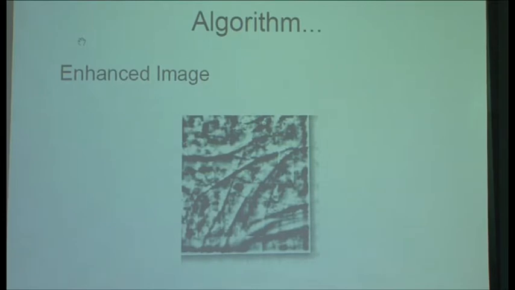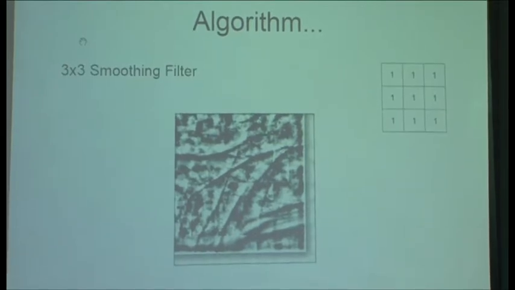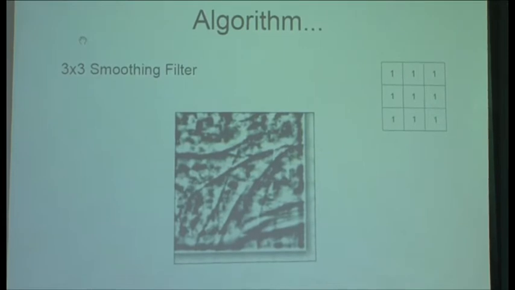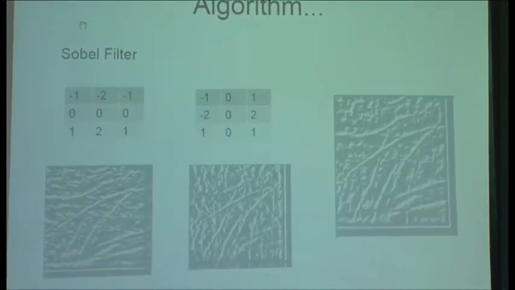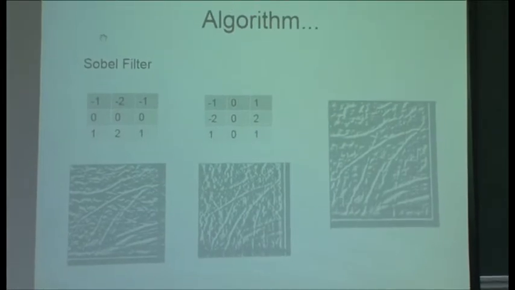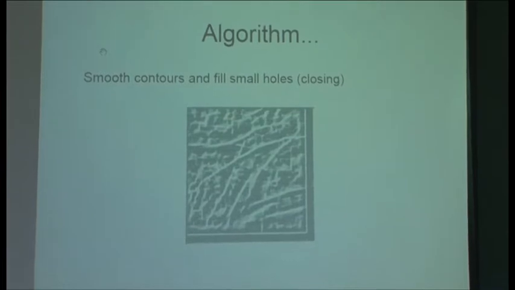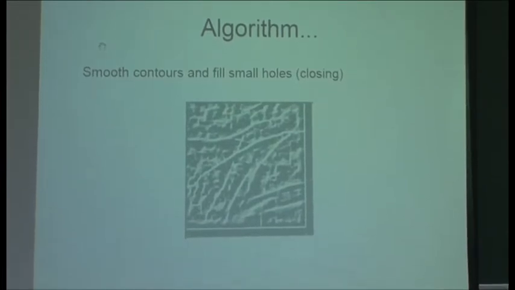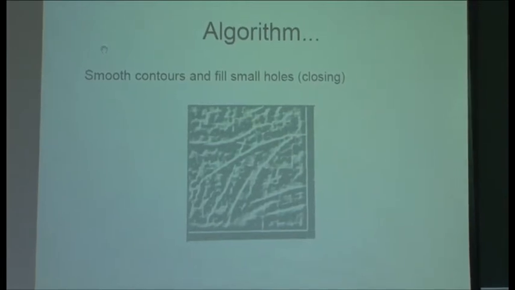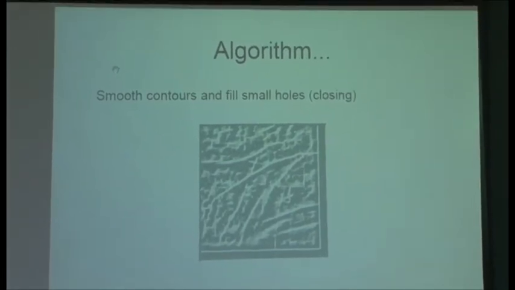From the enhanced image, a smoothing filter is applied to basically remove the noise. Then I have applied a Sobel filter to get the edges and get the main lines. From the Sobel filter, there can be cases in which there is a principal line, but they are a little bit separated. So for that I have used closing and further smoothing to get the image.